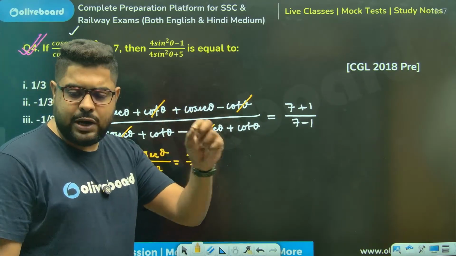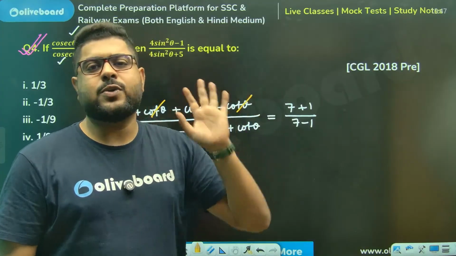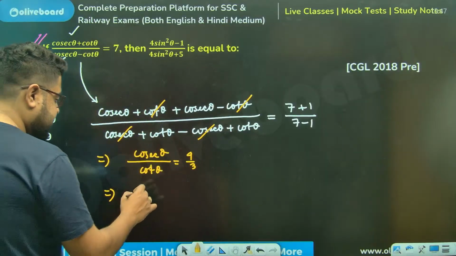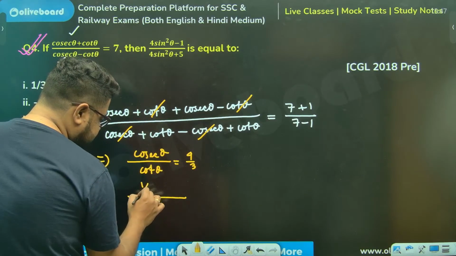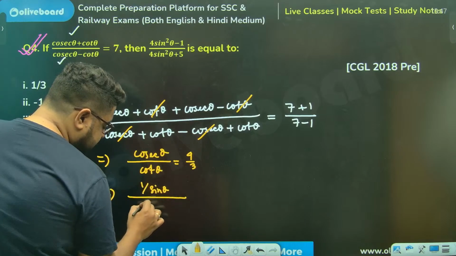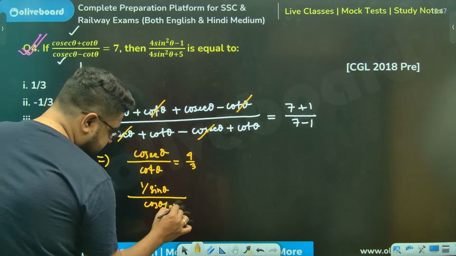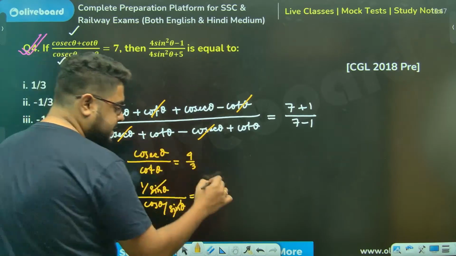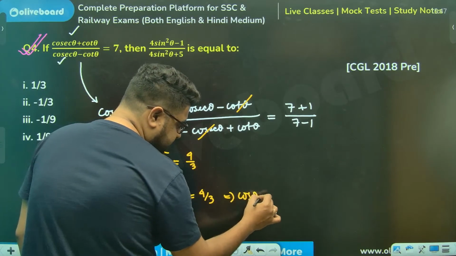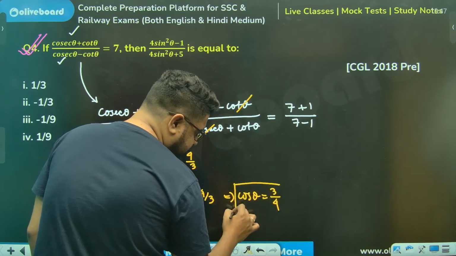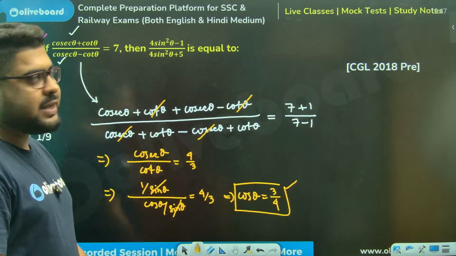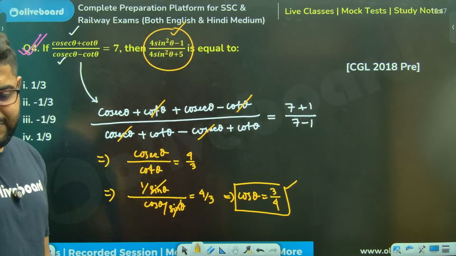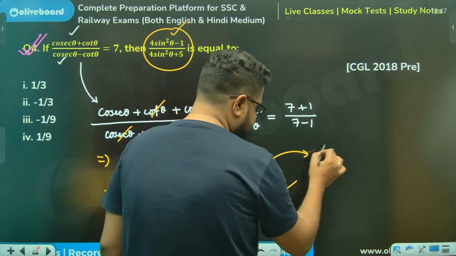Again, these small little tips I'm giving you, please note it down in your own way, one line, two lines, wherever. These will help you in your revision. Sir, cosec means 1 by sine, and this is cos theta by sine theta. So 1 by cos theta is this. From there, cos theta will be the opposite of this, 3 by 4. Now I can figure out everything. In this question, I only need sine.